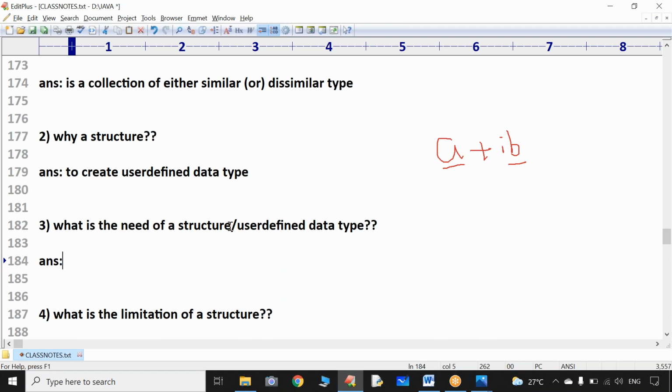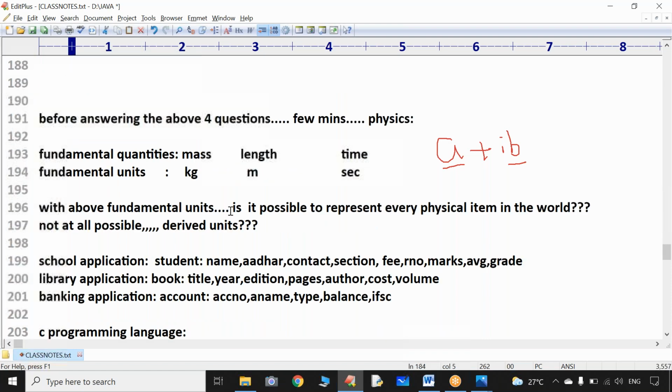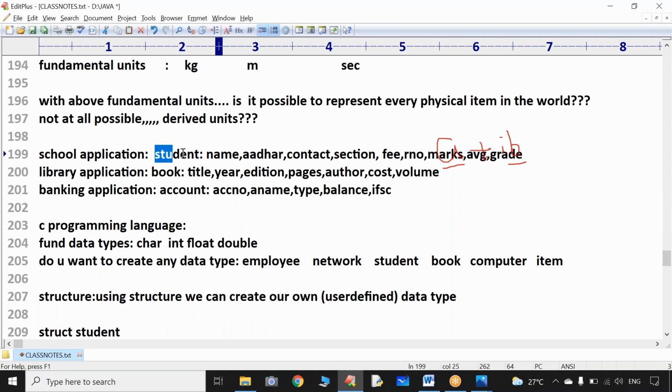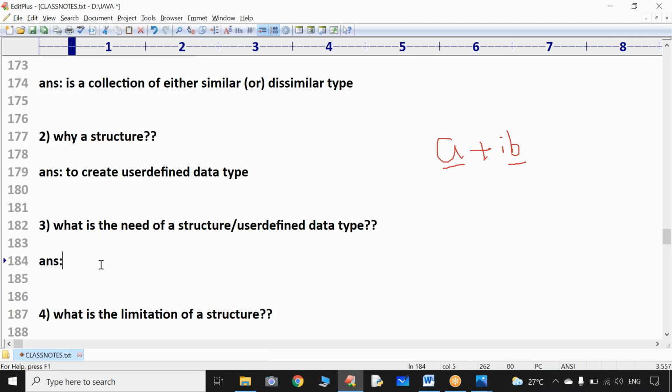Sir, the reason is, while developing business applications, student is nothing but an entity. It is an entity while developing this application. Sir, book is one entity. Book is one entity while developing this application. Frequently used term. So if you want to represent one business entity information in a flexible manner, definitely we should go for our own data type.